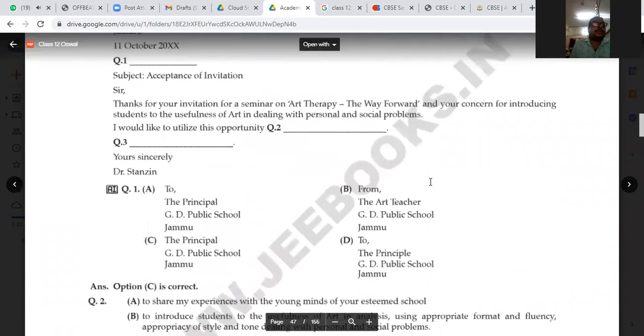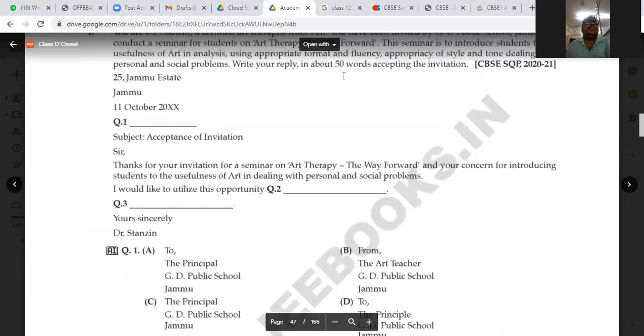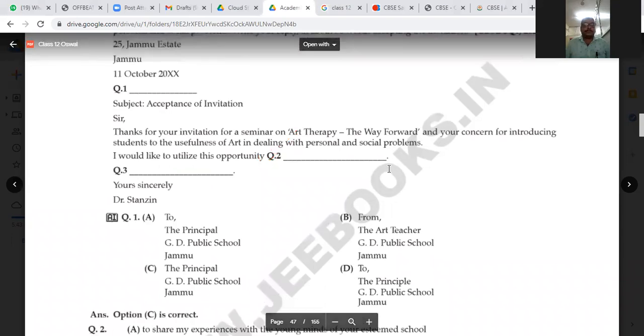Yes, you can see the options. First, what you need to write here, you can see: I would like to utilize this opportunity. In question number 2, this is an incomplete sentence. You need to complete the sentence. You have been invited and you have accepted the invitation. On the basis of the invitation, you need to write the answer. So what you need to write?